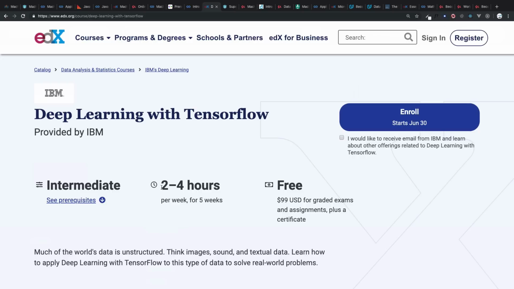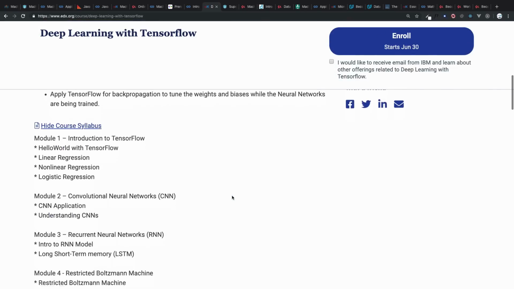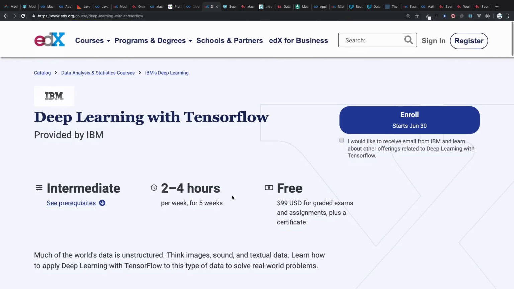Next, similar to this course, is a course on TensorFlow offered by IBM on the edX website. It's not a big course, just 2 to 4 hours, and it's going to cover all aspects of TensorFlow.